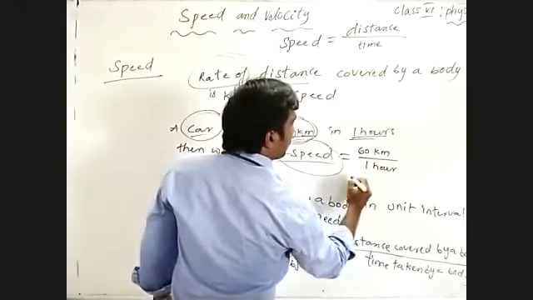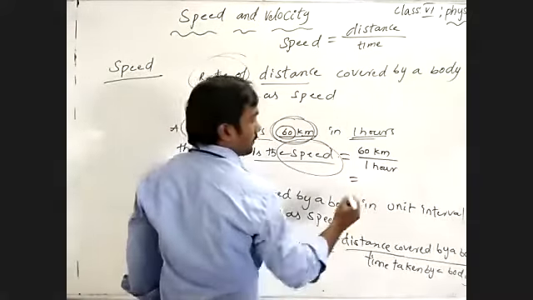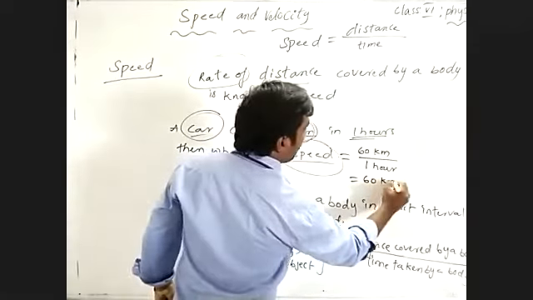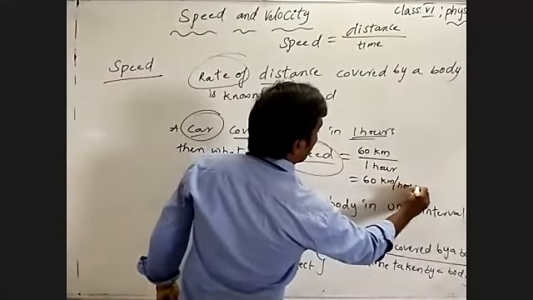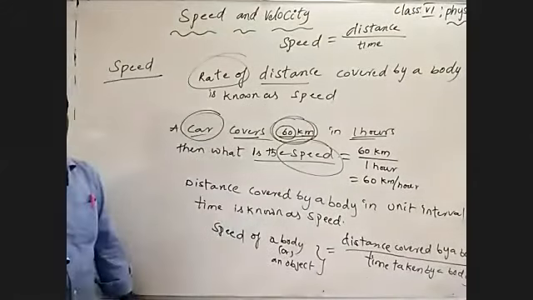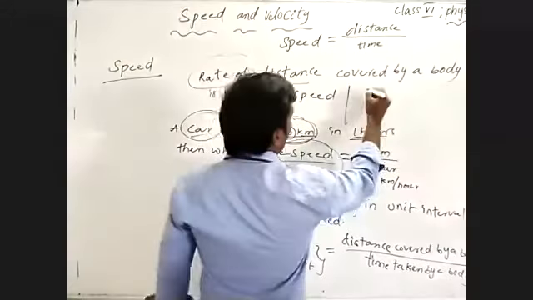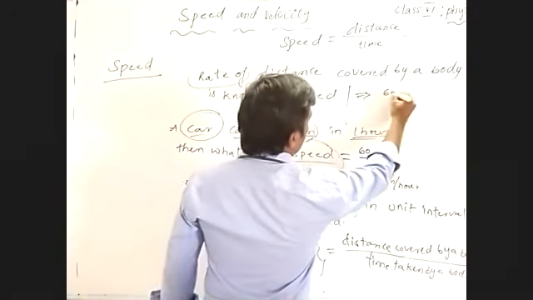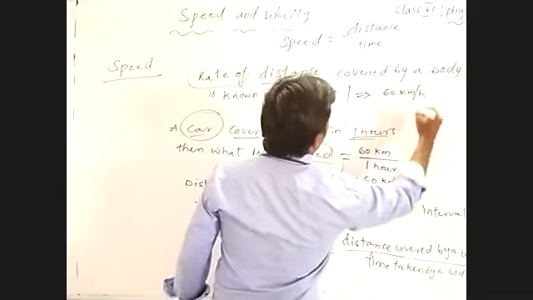So 60 kilometer by hour. Speed is equal to 60 kilometer by hour, km by h.